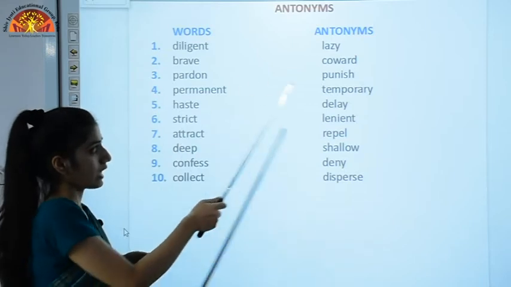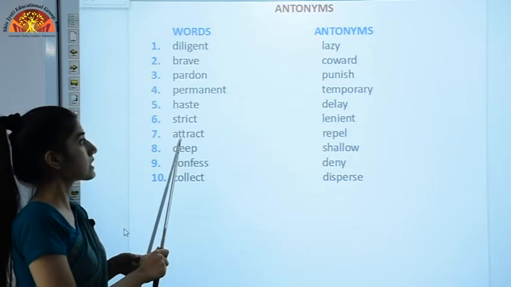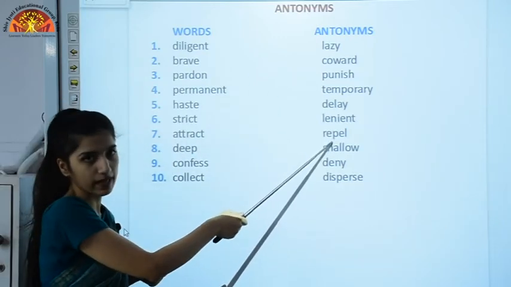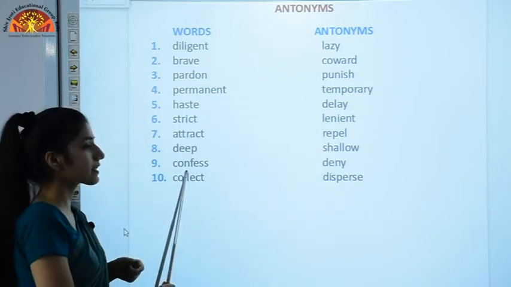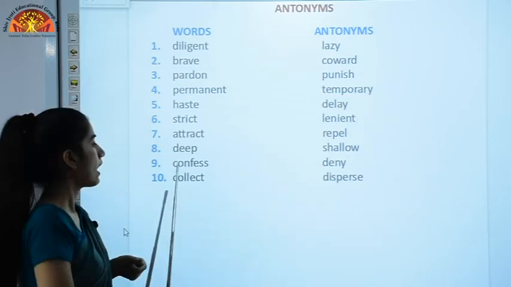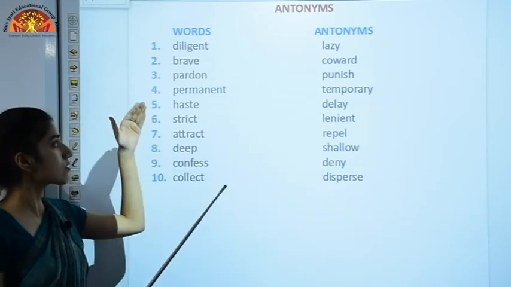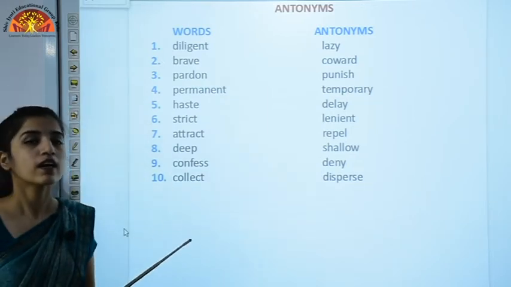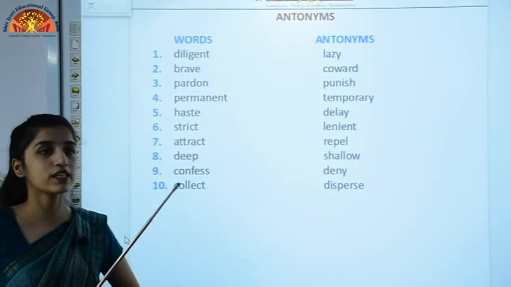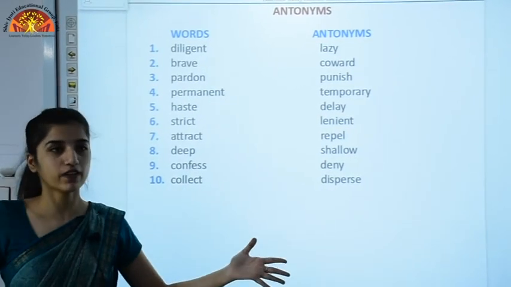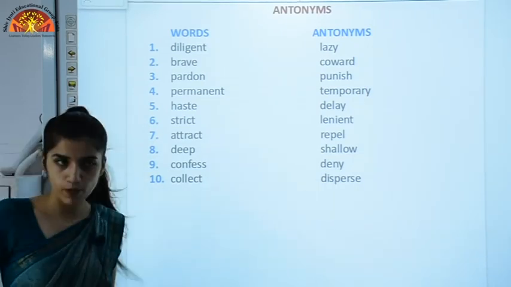Sixth is strict, and the opposite of it is what? Lenient. Okay. Seventh is attract, opposite is repel. Okay. Deep, shallow, and ninth is confess, then deny. Okay, and the last one, that is what? Collect, which means disperse. Okay, so these are what? These are some of the antonyms. Collect means when you are collecting something, जब आप सब इकट्ठा करते हो, right? And when you are dispersing means when you are spreading everything, right? सब अलग अलग, सब separate हो जाता है, right? So that is what? Disperse.